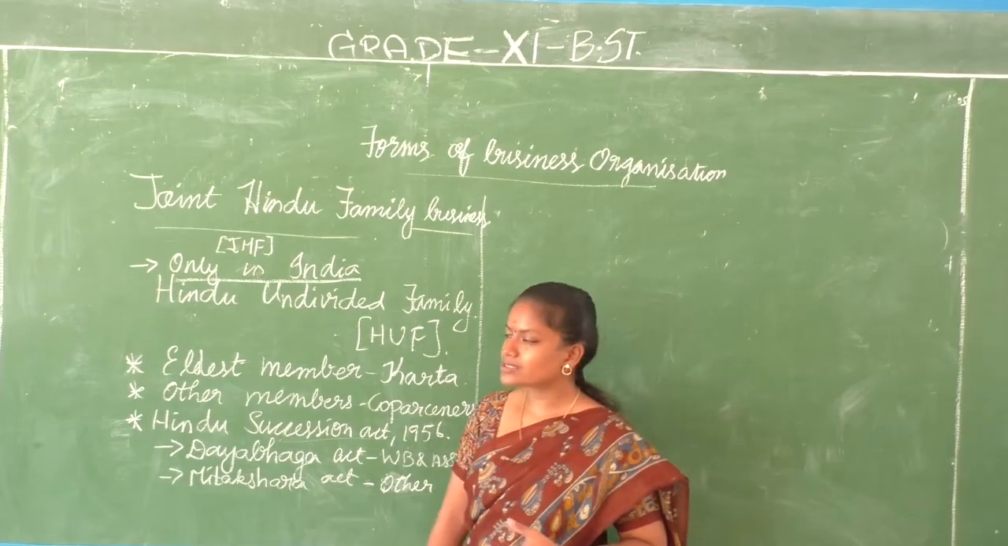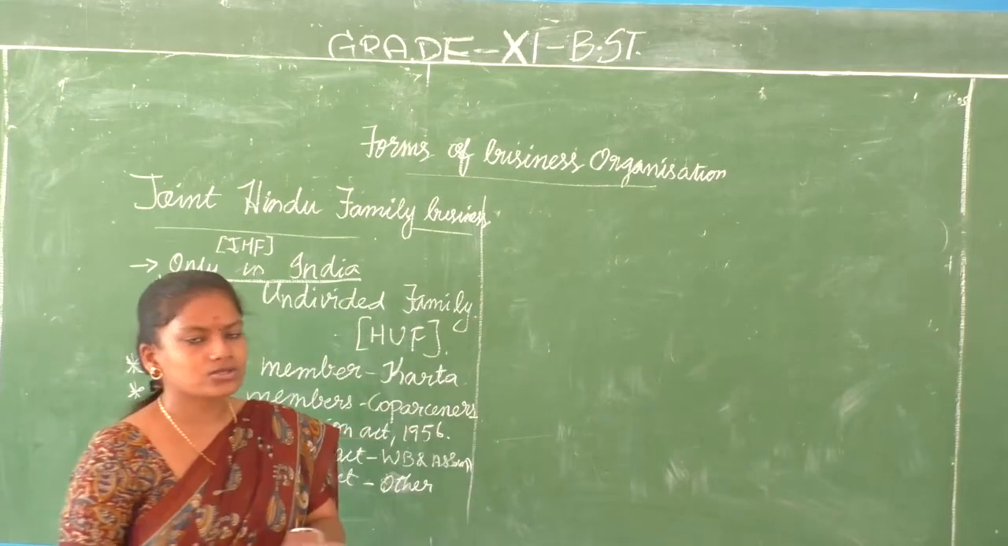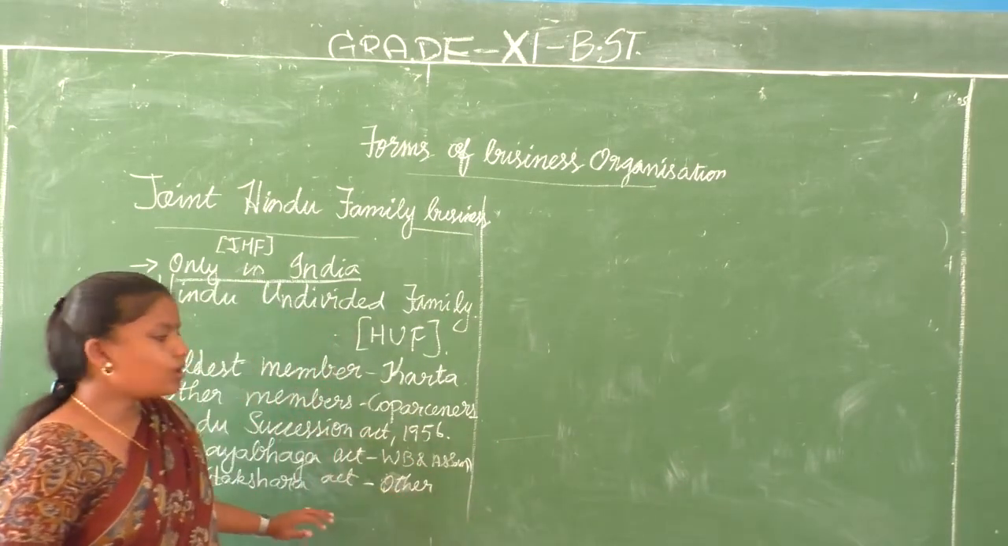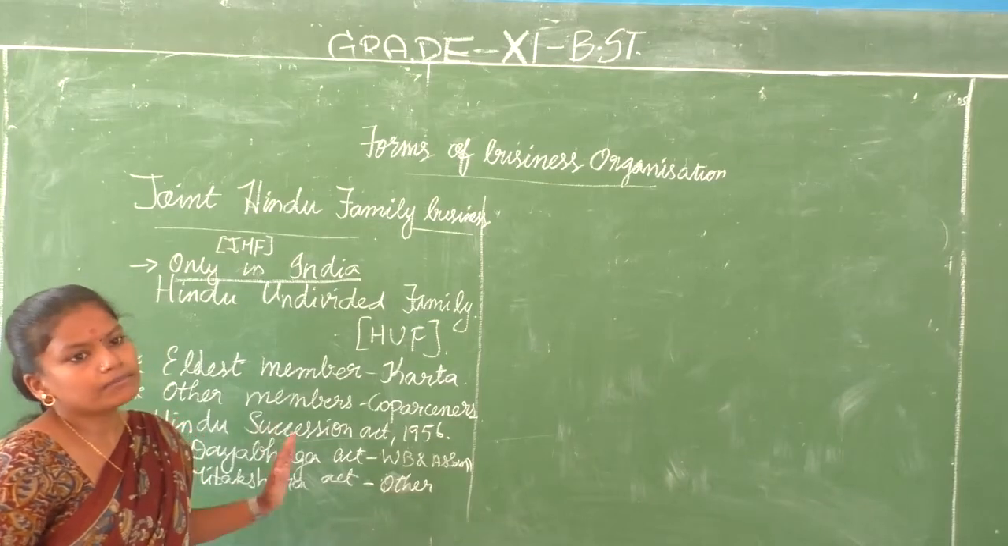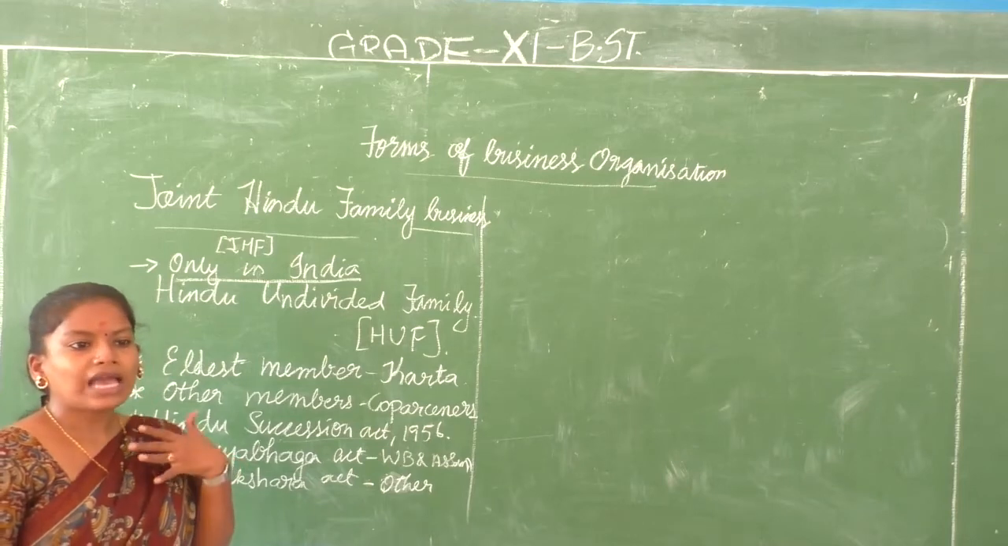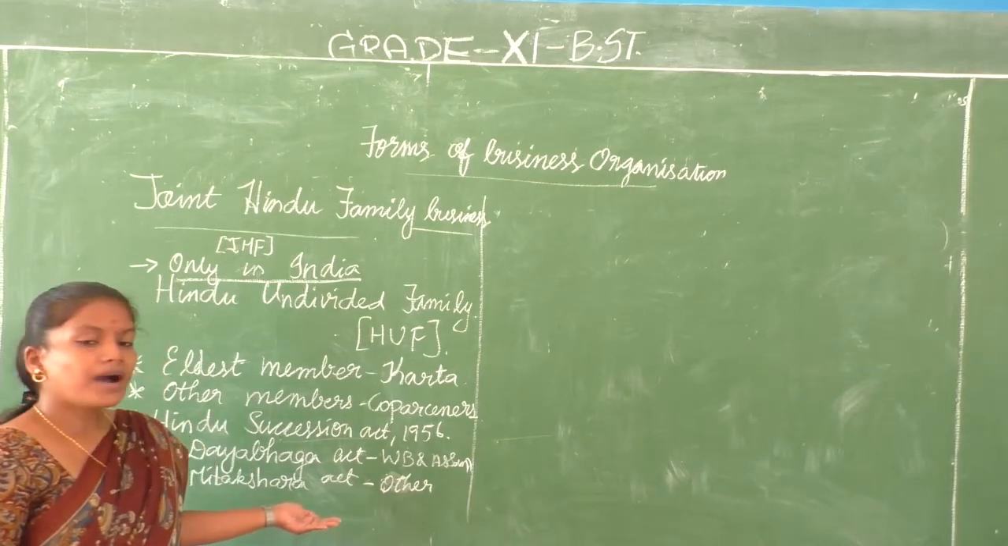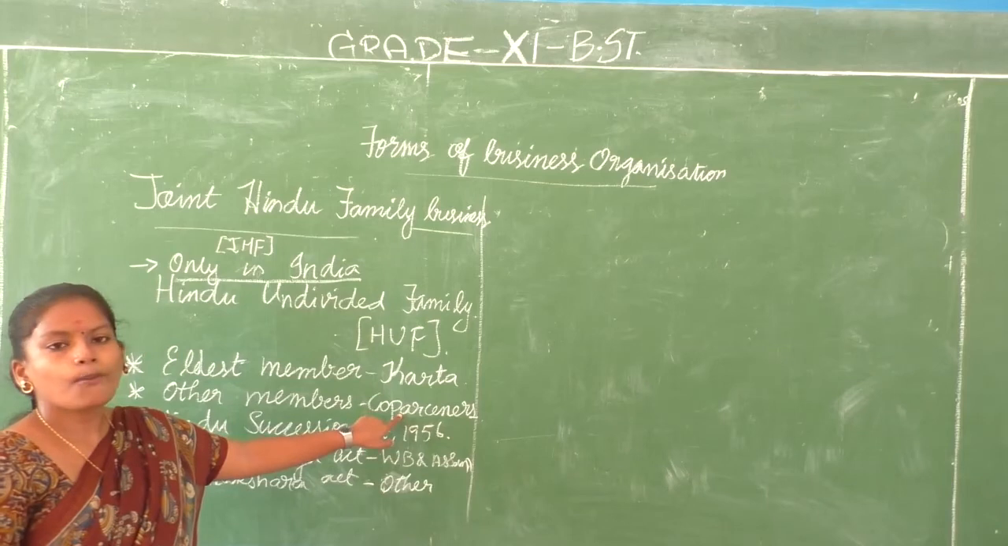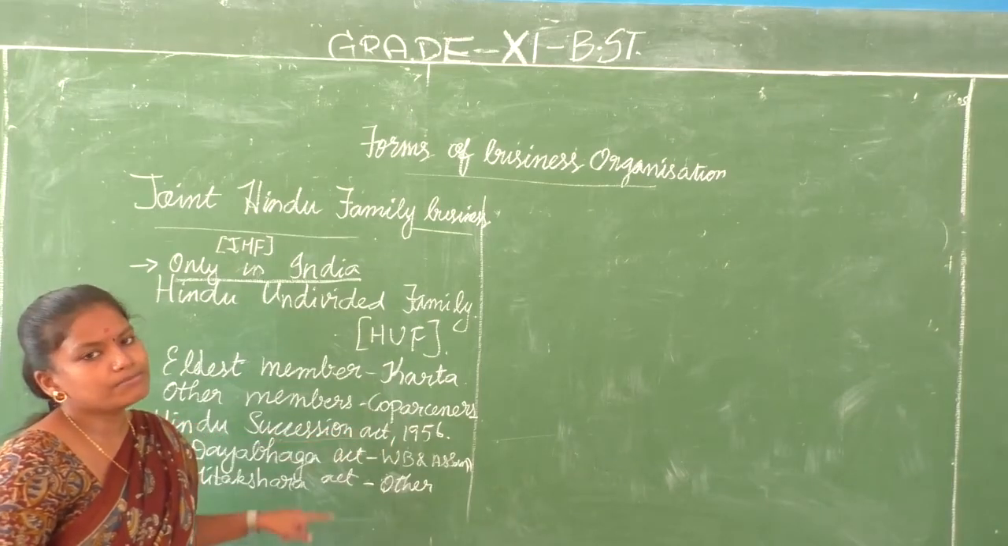But what does Mitakshara Act provide? Mitakshara Act does not happen like that. It allows a male member to become the member of the business on his birth. When a child is born, he automatically becomes a partner. He automatically becomes a co-partner of the joint Hindu family business also.